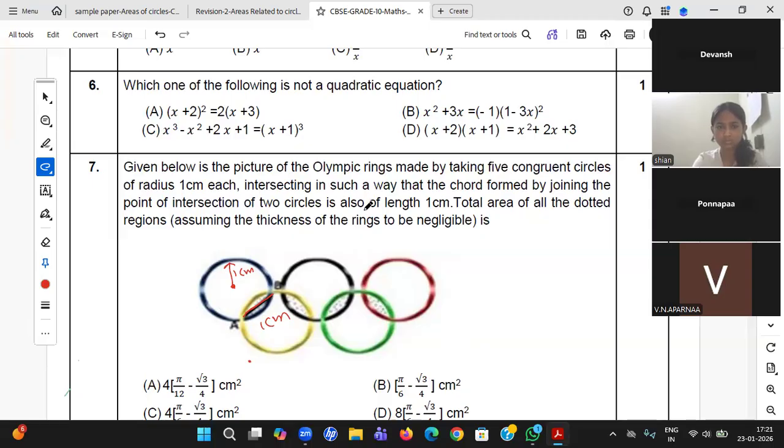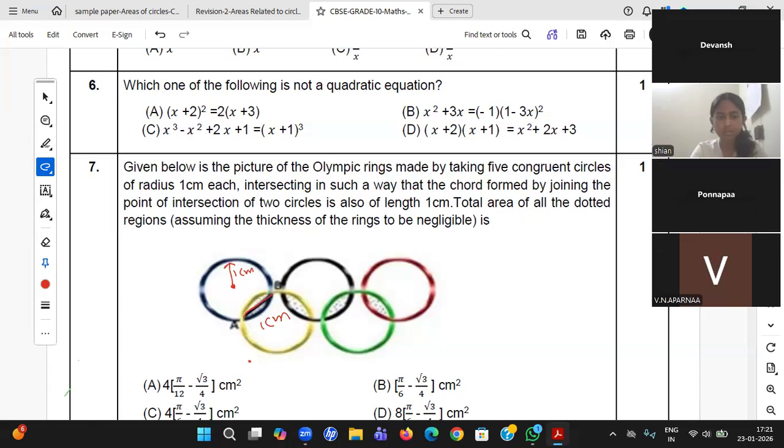He's asking the area of the region. So first of all, what is this area? Is it a sector, arc, or segment? What is this, beta? Segment. Very good. You see, chord, arc, segment. Two segments are there here. Chord, arc, one segment. Chord, arc, two segments are there.